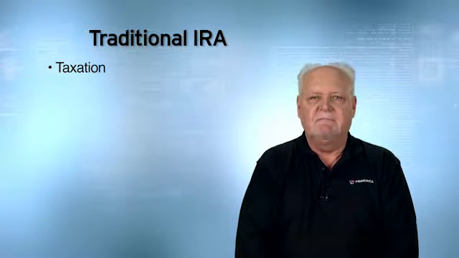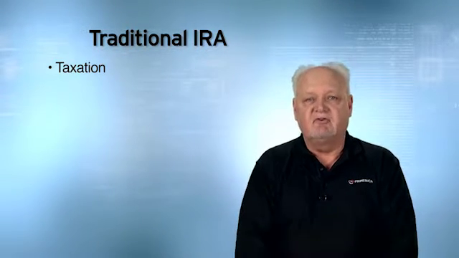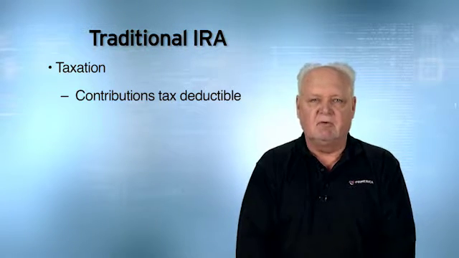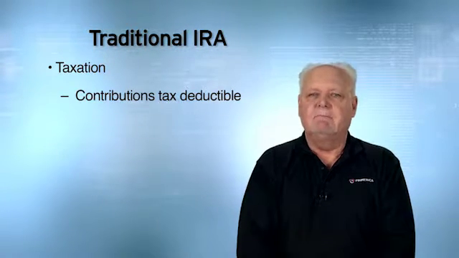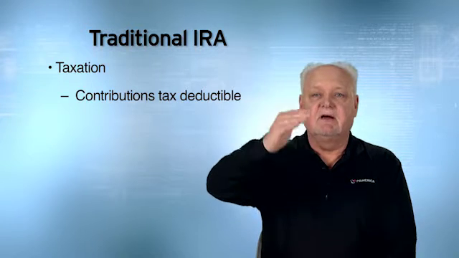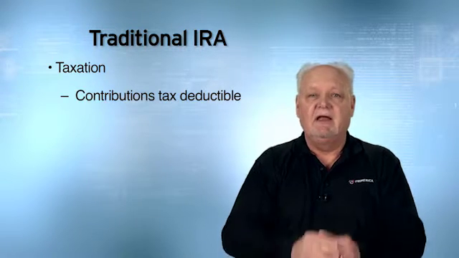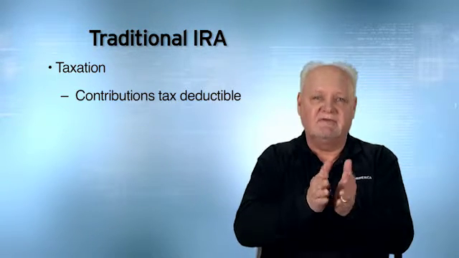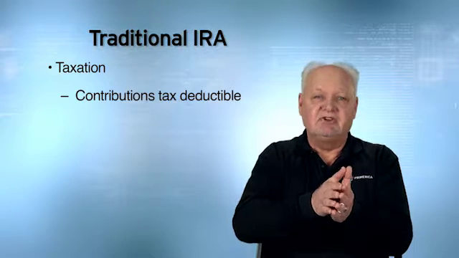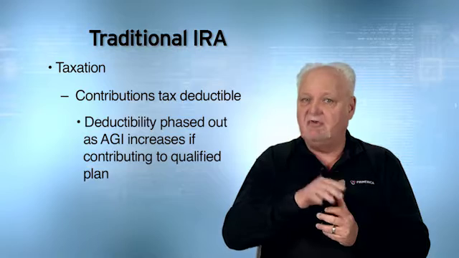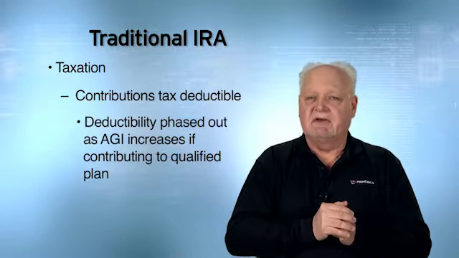Now let's talk about taxation on a traditional IRA. The money that you put into the traditional IRA is tax deductible, so contributions are tax deductible. But please be sure you understand, as your adjusted gross income increases, if you're also contributing to an employer qualified plan, like a 401k plan or a simple or SEP plan, then as your income increases, your deductibility is phased out. Not the contribution, but the deductibility.